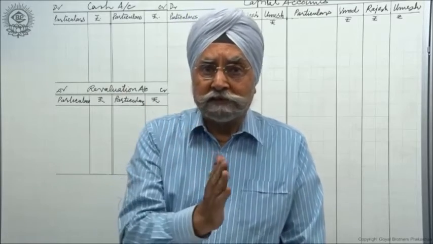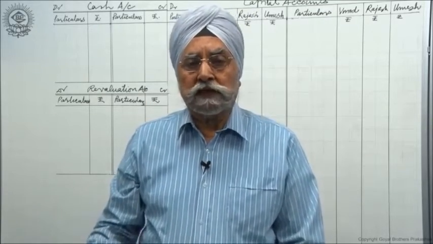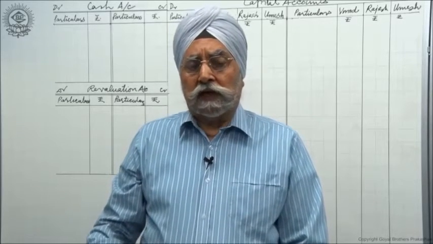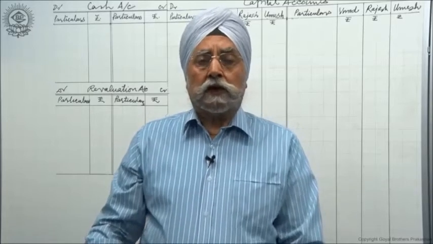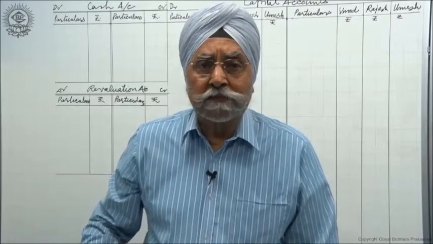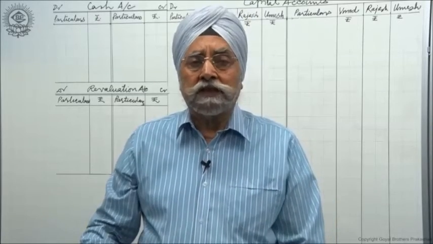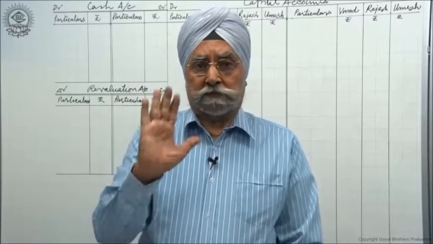First they bring cash to make the payment to the retiring partner. And when they bring cash, their total capital goes up. Now they want their total new capital in a certain proportion. It may be equal, it may be 3:1, it may be their profit sharing ratio, any one.